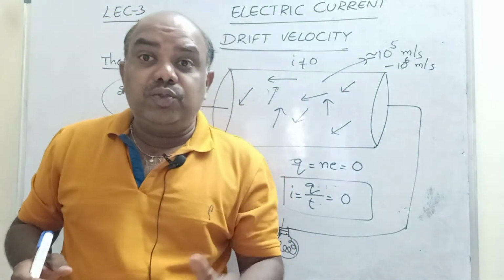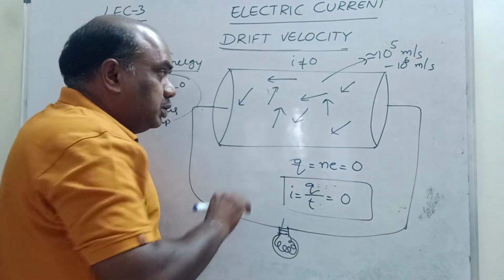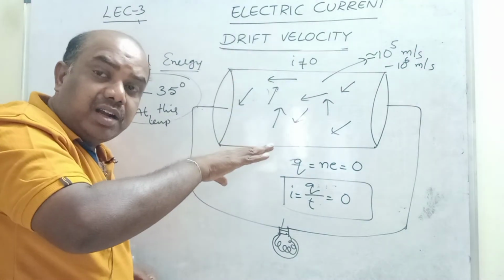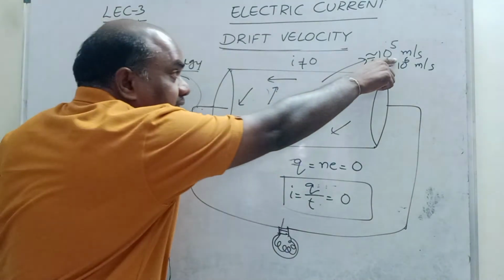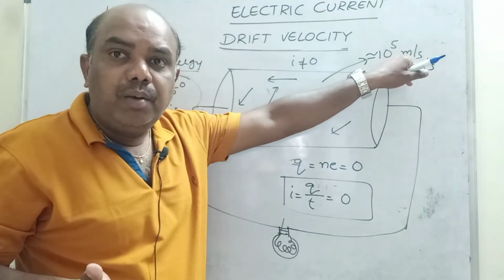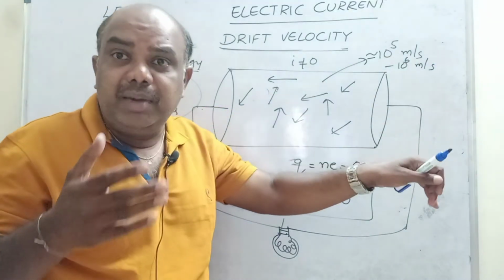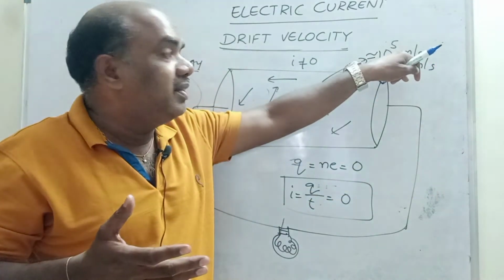Each second it is going 1 lakh meters per second, meaning how fast they are moving. Zigzag. The zigzag motion of the electron is very high, that is, each second 1 lakh. 1 lakh is not a joke. 1 lakh meters. 1000 meters means 1 kilometer, so this is 100 kilometers. 10 power 5 means how much?